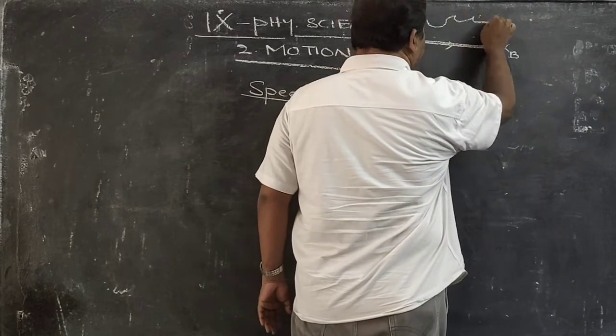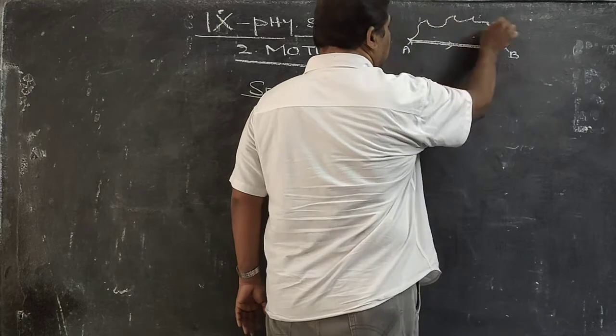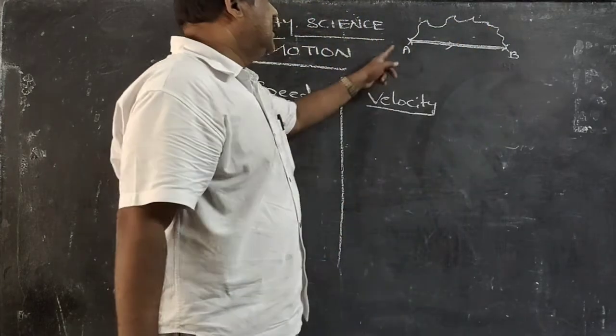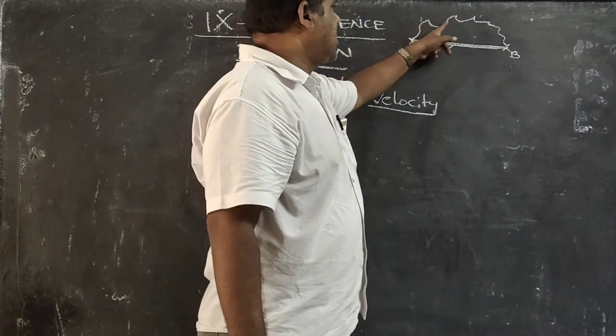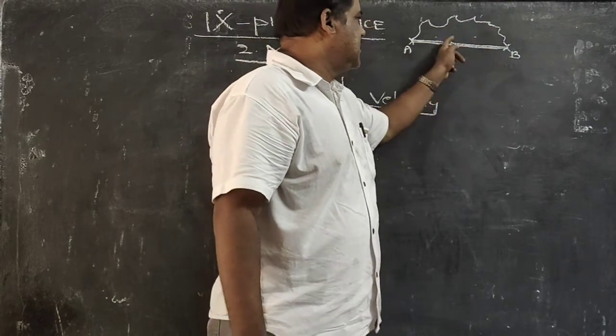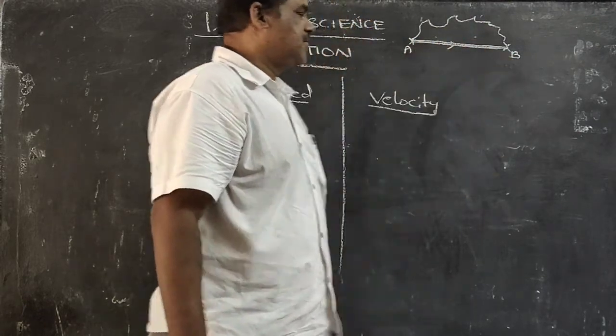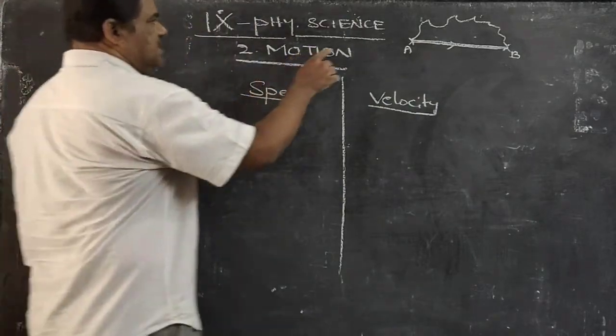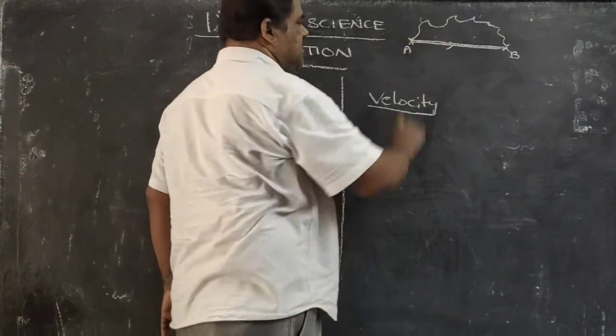Going from A to B along the path is called distance. Distance is the length of the path we traveled. Displacement is the shortest distance and it has direction.